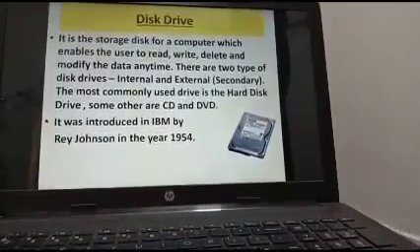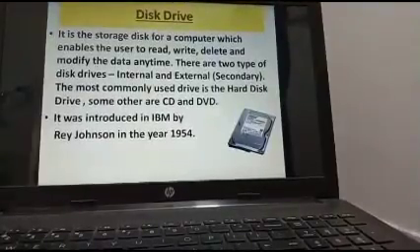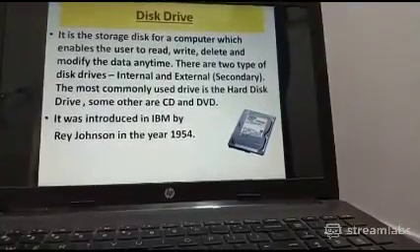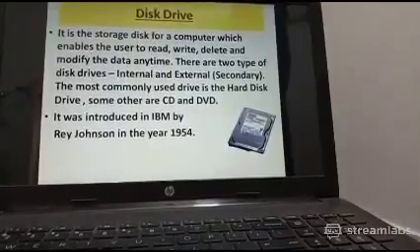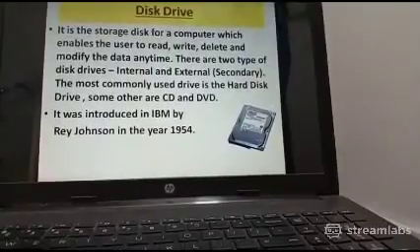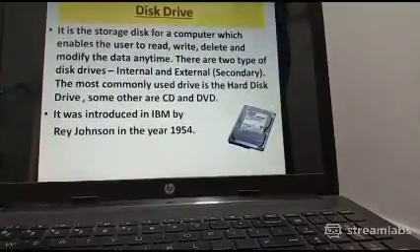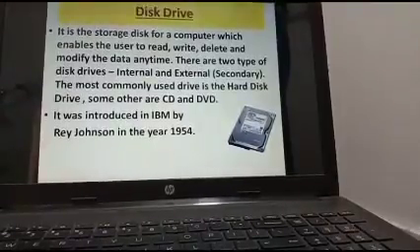There are two types of disk drive, internal and external. What does this mean? Why are there two types of disk drives? One is placed permanently on your motherboard inside your CPU cabinet, so we can save our data for further use. And suppose you want to create a backup of lots of data.